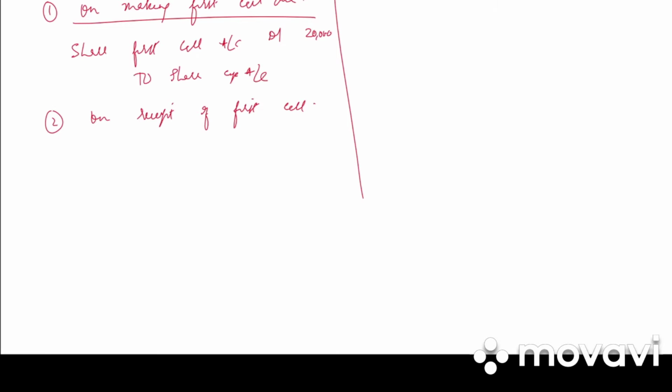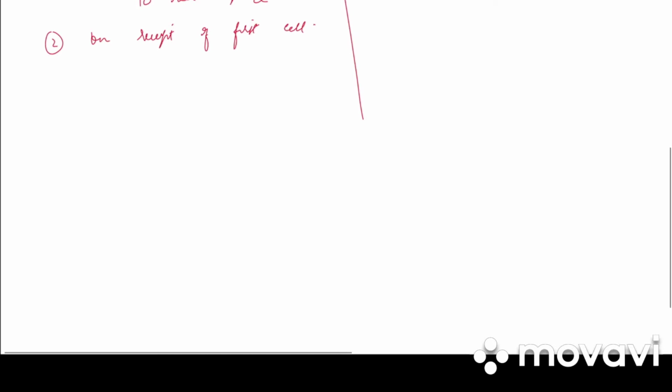So what happens is, one shareholder holding 500 shares did not pay the first call. So it is bank account debited to first call account. So out of 10,000 shares, 500 shares were not paid. So it is 9,500 into 2.